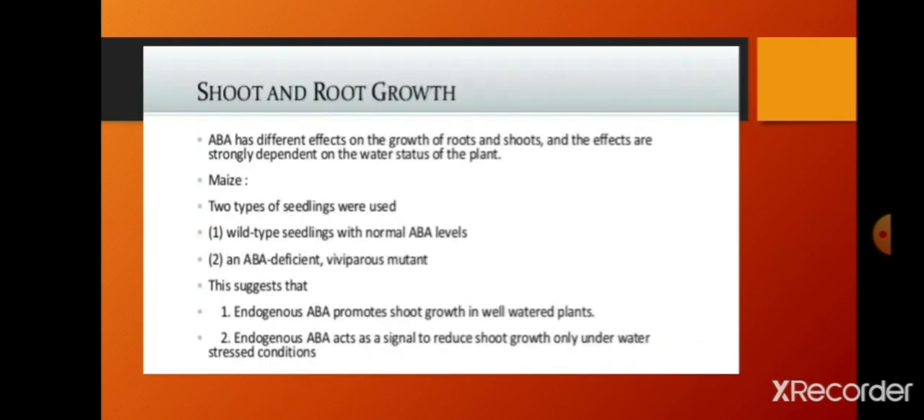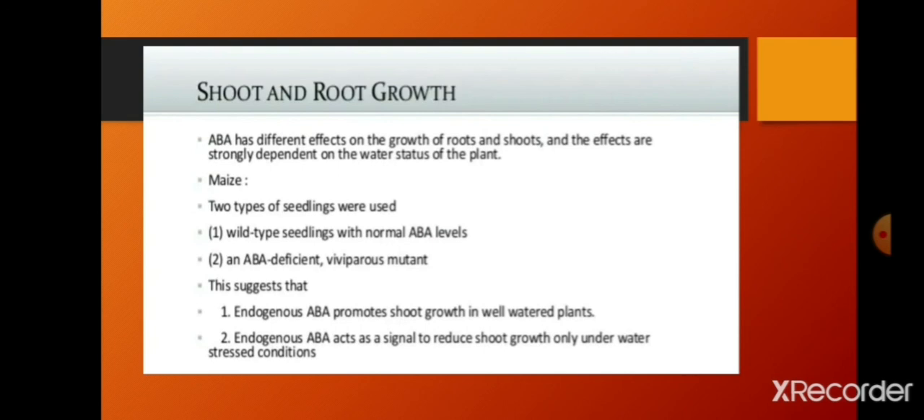Next, shoot and root growth. ABA is helpful in shoot and root growth. Here ABA has different effects on the growth of roots and shoots, and the effects are strongly dependent on the water status of the plant. One thing: endogenous ABA promotes shoot growth in well-watered plants. Endogenous ABA acts as a signal to reduce shoot growth only under water-stressed conditions. This must be remembered.